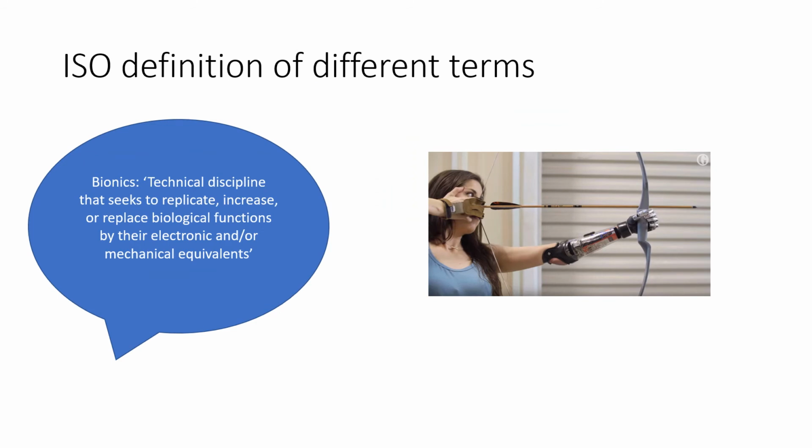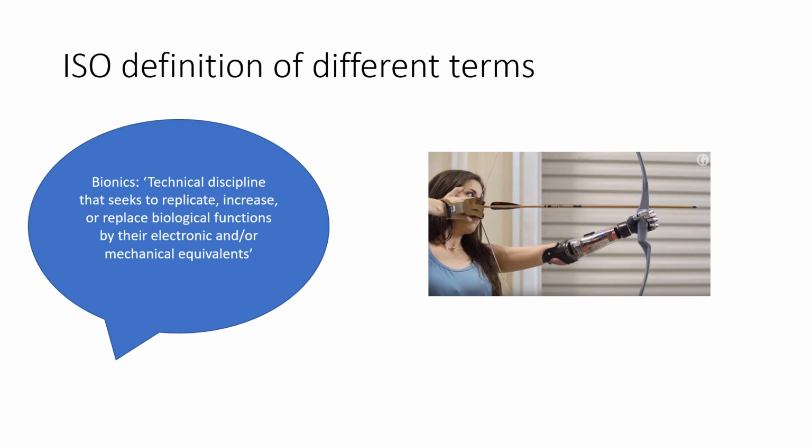ISO defines another term, bionics. It is basically a technical discipline that seeks to replicate, increase, or replace biological functions by their electronic and/or mechanical equivalents. Bionics, or biologically inspired engineering, is an application of biological methods and systems found in nature to the study and design of engineering systems and modern technology.